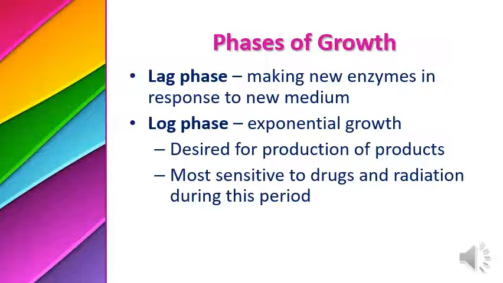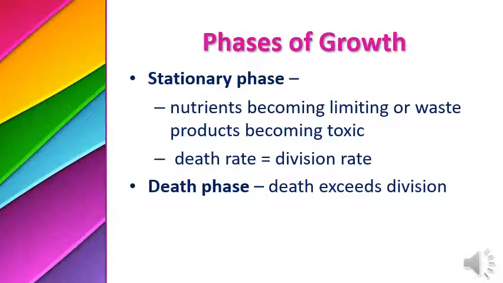So in stationary phase, nutrients become limiting or waste products become toxic. The third phase is the stationary phase, in which nutrient supply is diminished or impaired. When nutrient supply is impaired, the byproducts and waste material of bacteria accumulate in the media or in the space where bacteria grow, and these waste products have a toxic effect on bacteria.